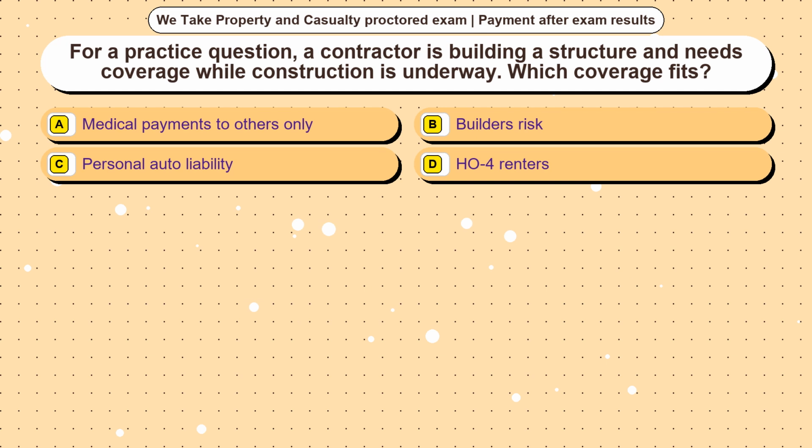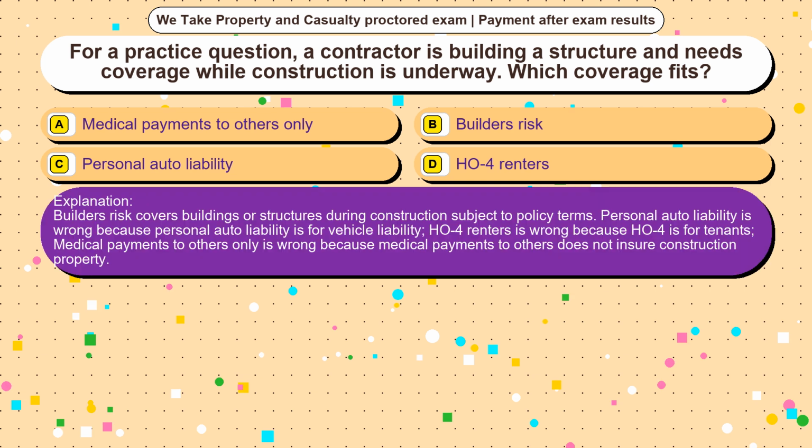Question 1. For a practice question, a contractor is building a structure and needs coverage while construction is underway. Which coverage fits? Option A, medical payments to others only. Option B, builder's risk. Option C, personal auto liability. Option D, HO for renters. The correct answer is option B. Builder's risk covers buildings or structures during construction subject to policy terms. Personal auto liability is wrong because personal auto liability is for vehicle liability. HO for renters is wrong because HO for is for tenants. Medical payments to others only is wrong because medical payments to others does not insure construction property.